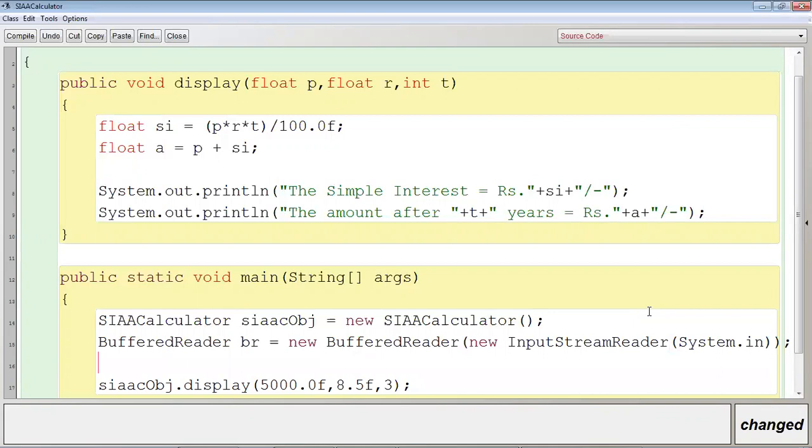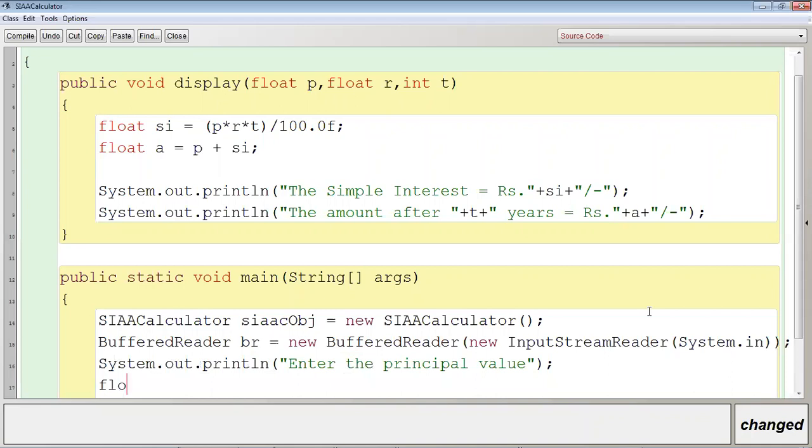Now let me display the message System.out.println, enter the principal value. Let me take it in a float type variable, float P is equal to Float.parseFloat, and then br.readLine.